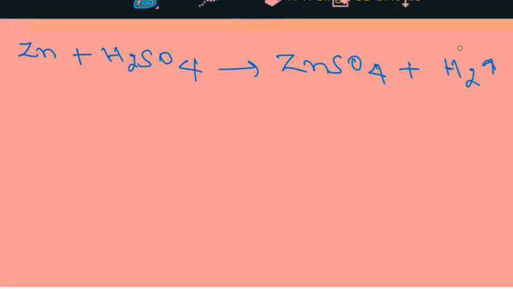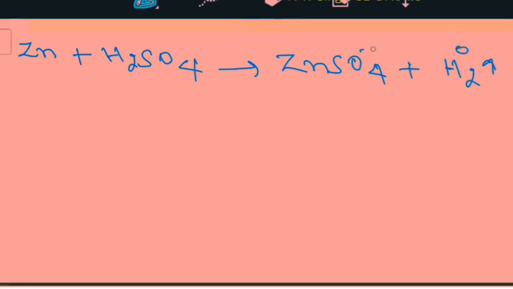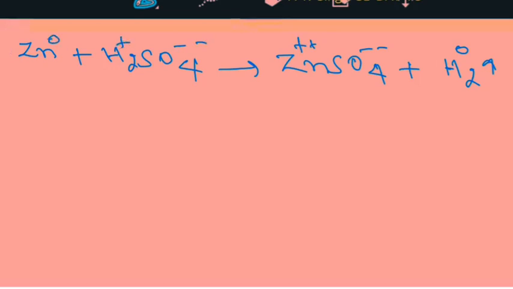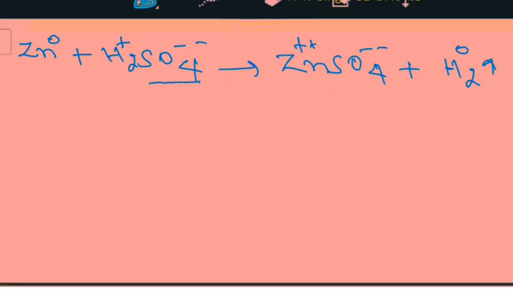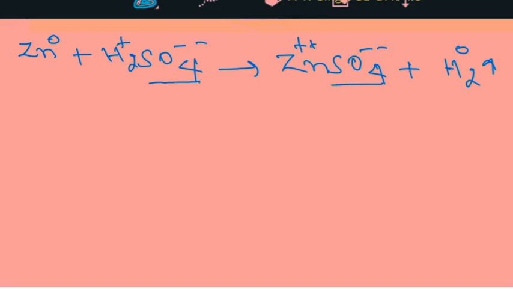It has charge 0, zinc has charge 2 plus, sulfate has charge 2 minus, hydrogen 1 plus, zinc 0. So it clearly indicates that there is no change in the charge of sulfate. Means sulfate ion shows neither oxidation nor reduction, but it is a redox reaction. So why is it a redox reaction?